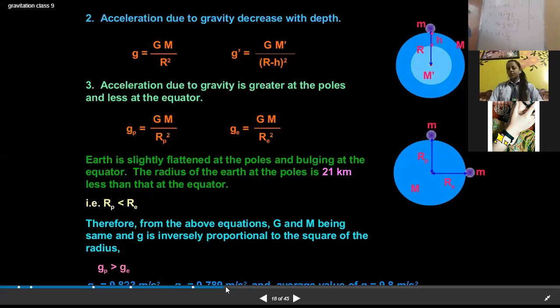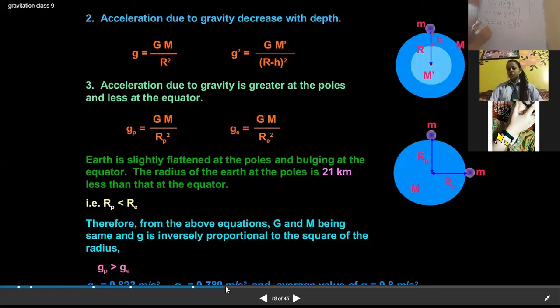If I allow this pen to be dropped from a particular height, how can I calculate S? S is the distance, the height between the earth and the pen. The acceleration in the pen is due to gravity, so the equation will be S is equal to ut plus half gt square.